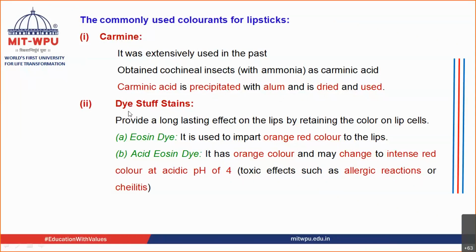The second type of colors being used are dye stuff stains. An example of a dye stuff stain is eosin dye. This eosin dye usually imparts an orange red color. When the pH is changed and the dye turns acidic, you get acid eosin dye. This acid eosin dye changes from orange red to intense red color at acidic pH. But it also causes side effects such as allergic reactions or cheilitis.